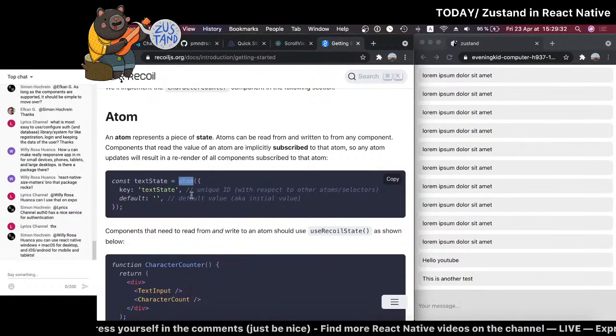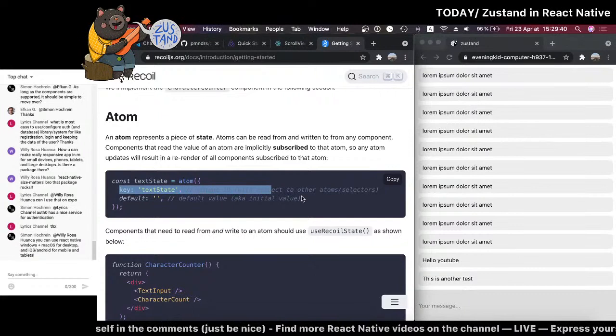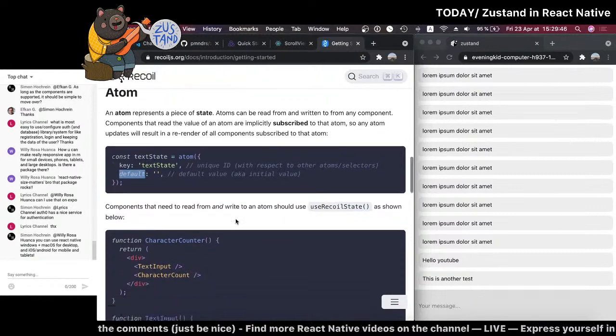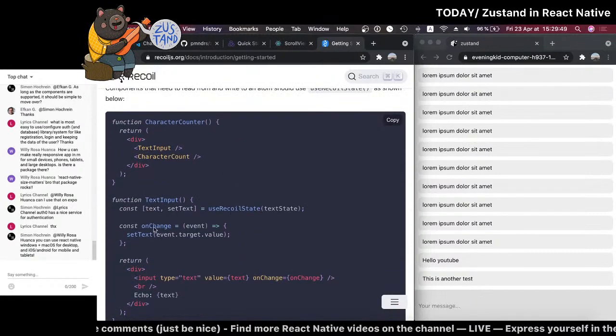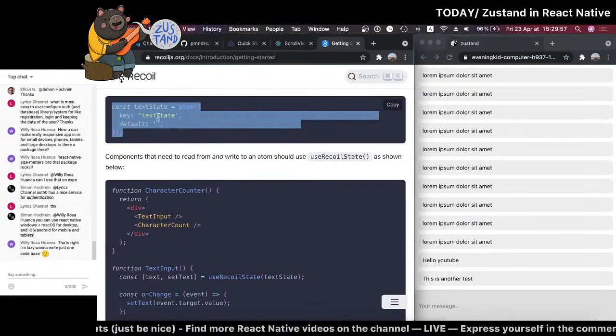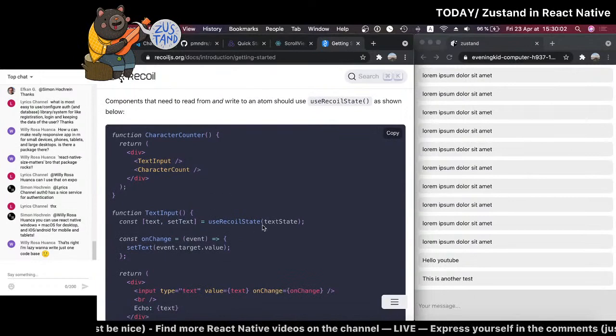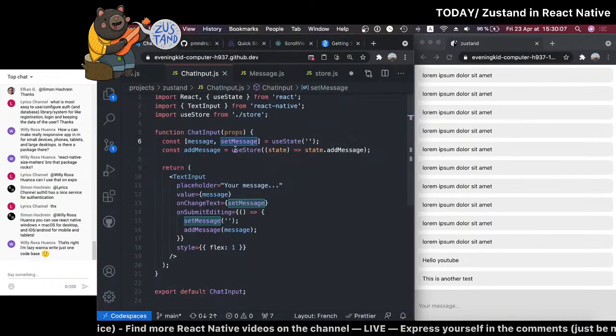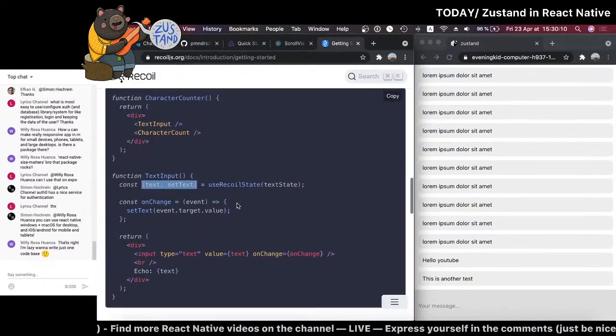An atom is just a piece of data. It's a piece of state you're going to have. Key is just how you name it. I wish that could be not necessary, but you have to define it. Default is the default value. This is exactly what we had before. And when you want to use it, you just need to call useRecoilState and pass it the atom you created. So this means you can have your whole store file with all your atoms, and then you just import it and do useRecoilState, and it's exactly the same API as what you have with this one here. That's why I really like Recoil.